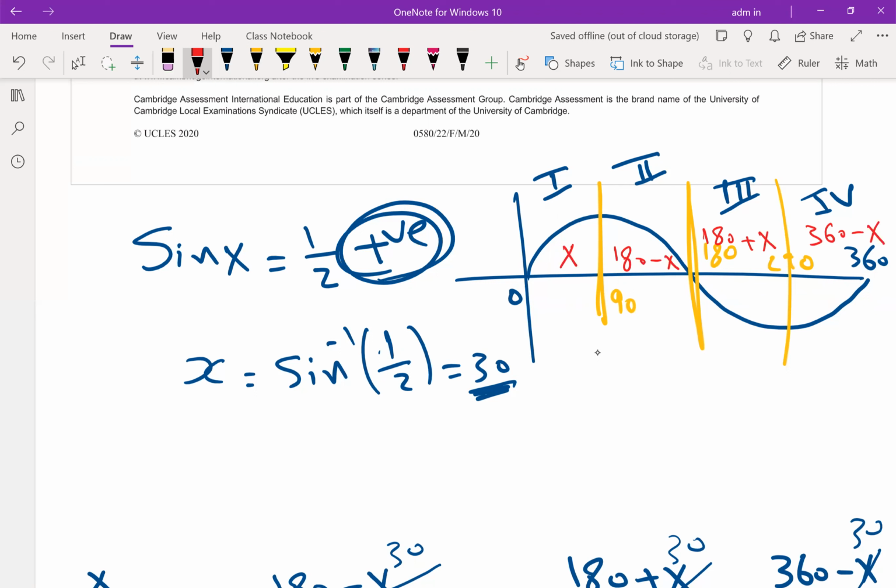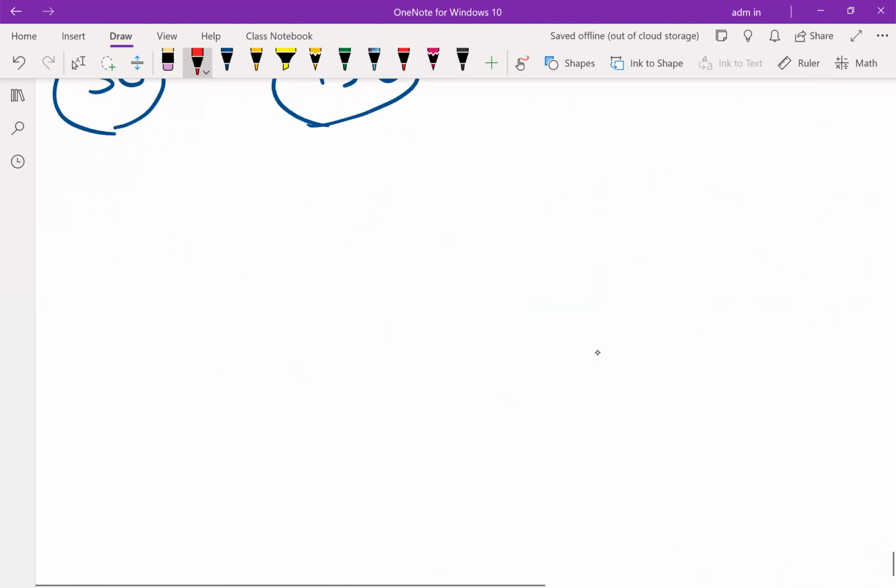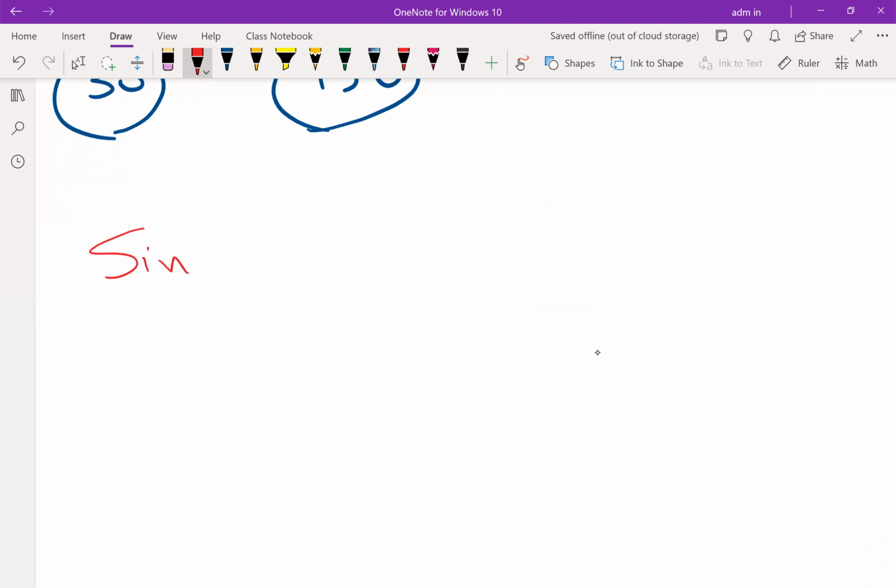I told you how to use trial and error to get the correct answer. But why are the first and second solutions correct? Look at the graph of sine. The graph of sine above the x-axis means positive. So when the value of sine is given positive, the first and second solutions are accepted. But when it is negative, when I change the question now and write sine x is equal to -1/2.